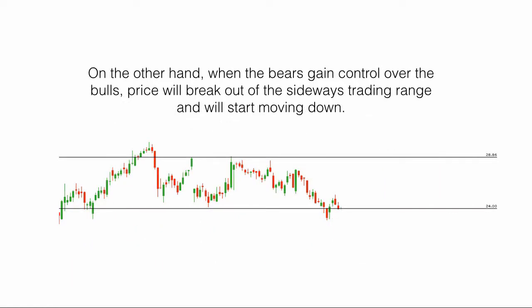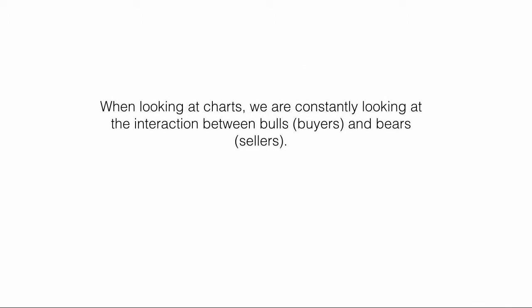On the other hand, when the bears gain control over the bulls, price will break out of the sideways trading range and will start moving down. When looking at charts, we are constantly looking at the interaction between bulls, the buyers, and bears, the sellers.